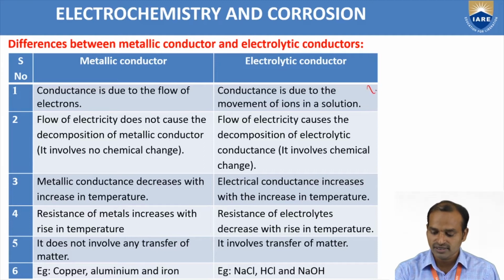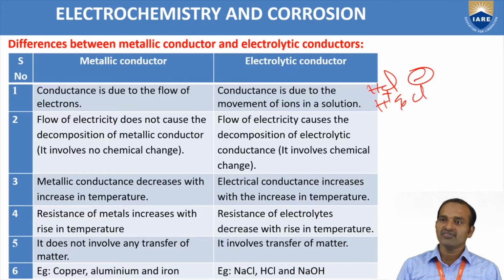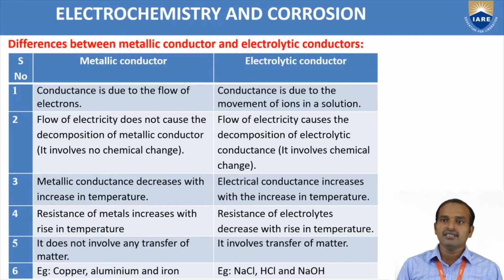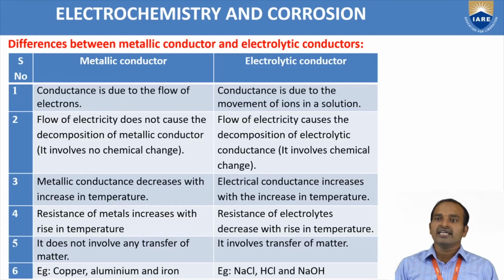The movement of ions means, suppose for example you are taking the HCl solution. In that, H+ ions and Cl- ions are present, so the movement of ions takes place. Now, flow of electricity does not cause decomposition of a metallic conductor. That means it does not undergo any decomposition or chemical change. In the electrolytic conductor, decomposition and chemical change take place.